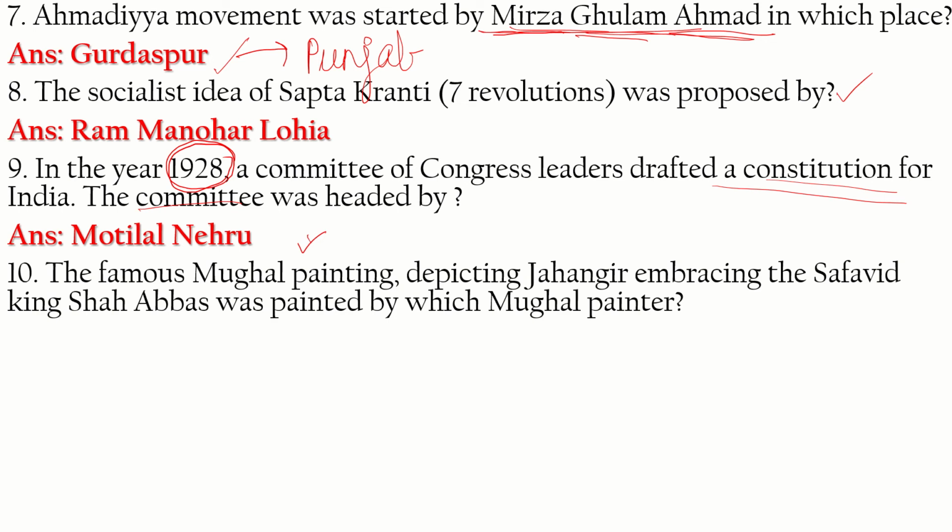Question 10. The famous Mughal painting depicting Jahangir embracing the Safavid king Shah Abbas was painted by which Mughal painter? This painting was painted by the Mughal painter Abul Hasan. Okay, it was painted by Abul Hasan.